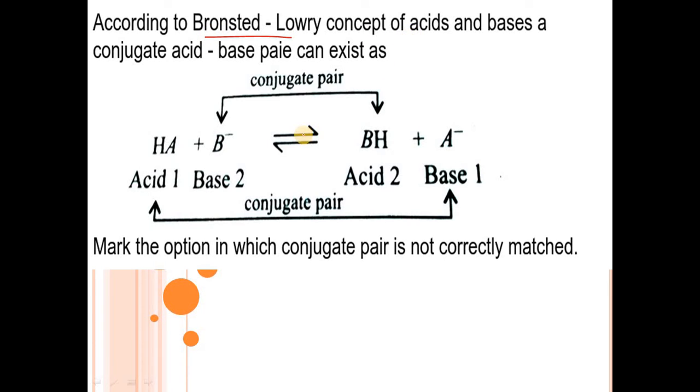Acids and bases give rise to conjugate acid base pairs. Suppose acid 1 HA reacts with base 2, we get acid 2 and base 1. Here acid 2 and base 2 are a conjugate acid base pair. Similarly acid 1 and base 1 are a conjugate acid base pair.